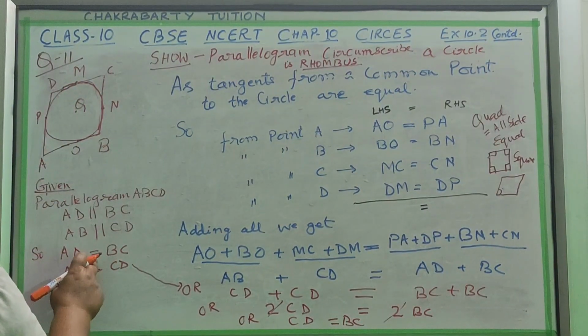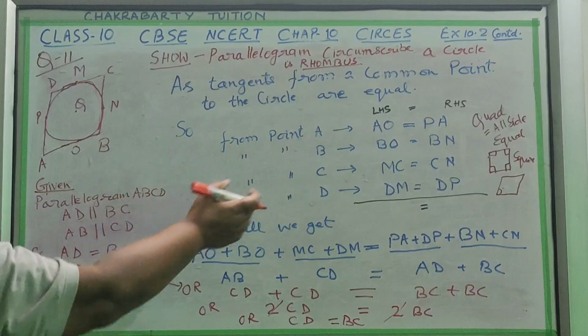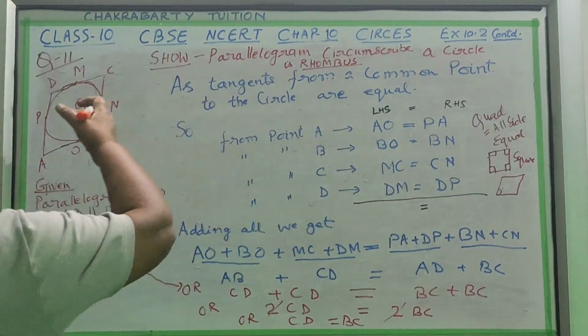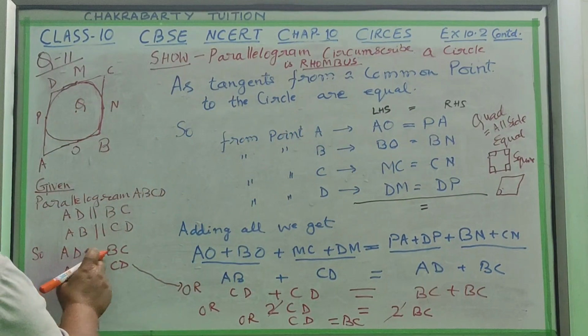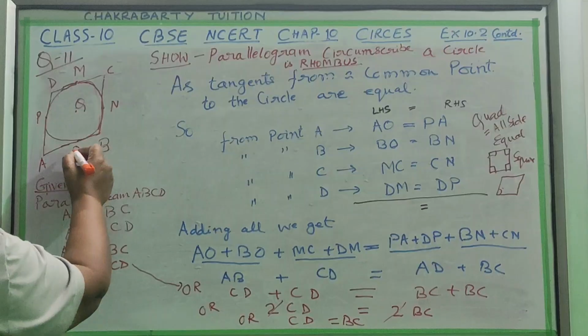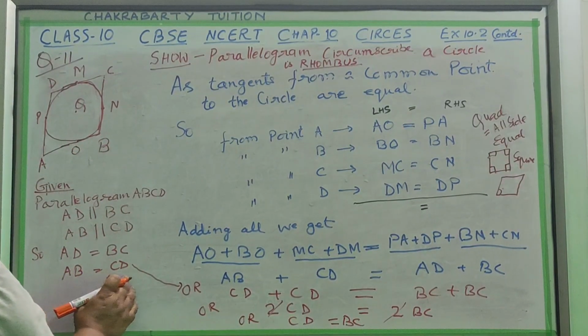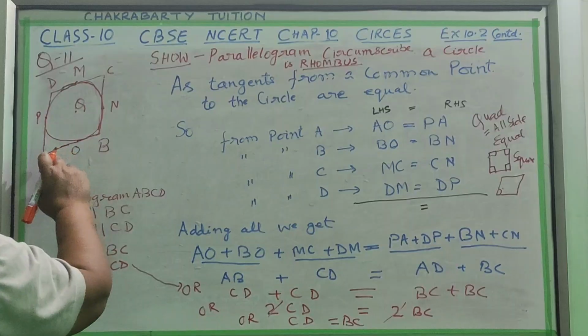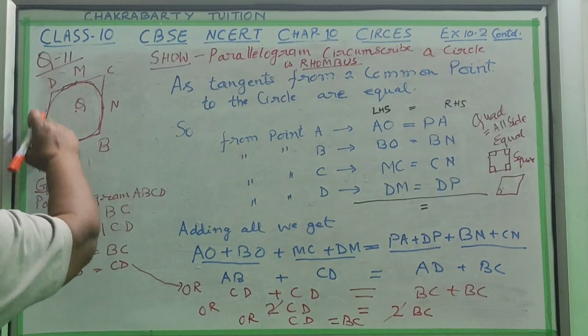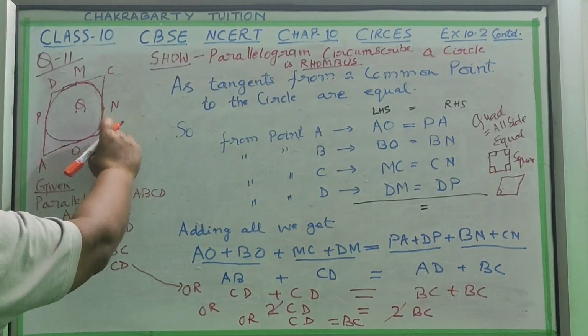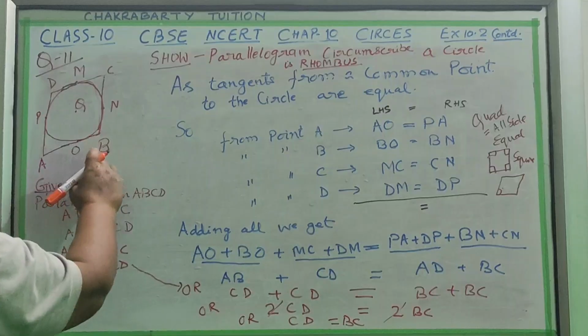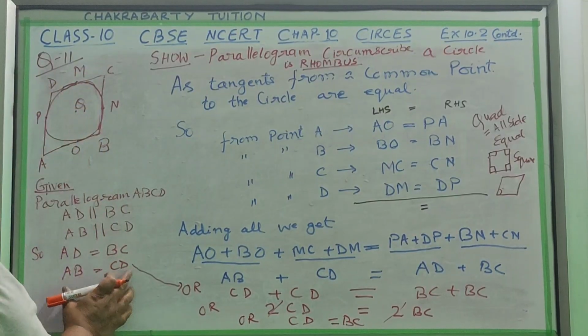And AD is equal to BC, as I told you, since it is a parallelogram. AD is equal to BC, and AB is equal to CD.